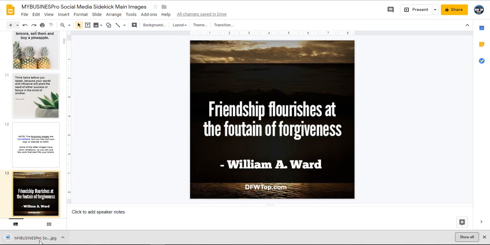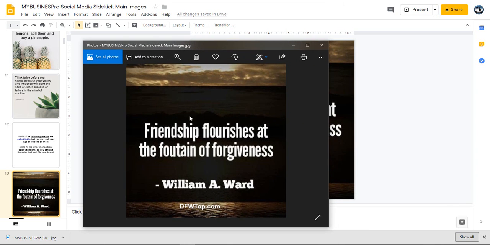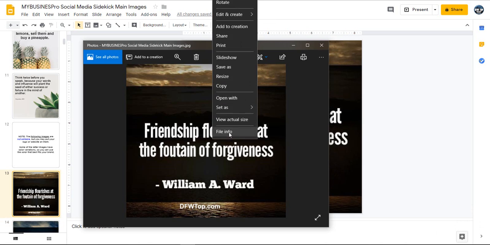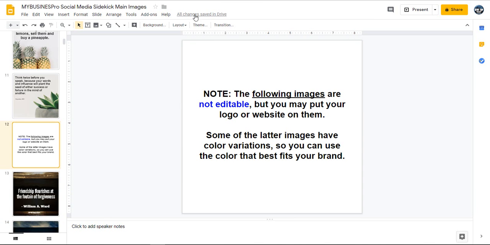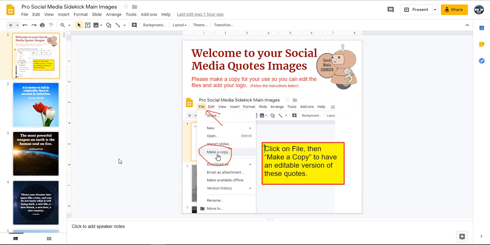So JPEG, and it'll just do that one image. So I'm going to click here, show you. Now this is a solid image just for this one image. So this is now on my computer, and I'm going to take that image and put it on my social media. It's that simple. So hopefully that helps you get a good overview of how these work for your business.